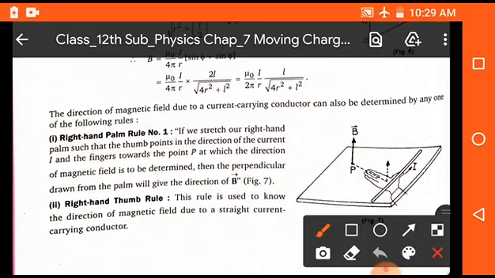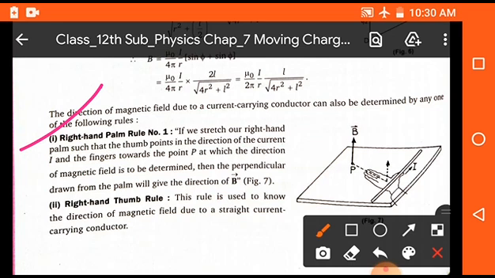Now students, we will discuss here some important laws which are generally asked in conceptual problems. The first is right hand palm rule number 1. There are two right hand palm rules.